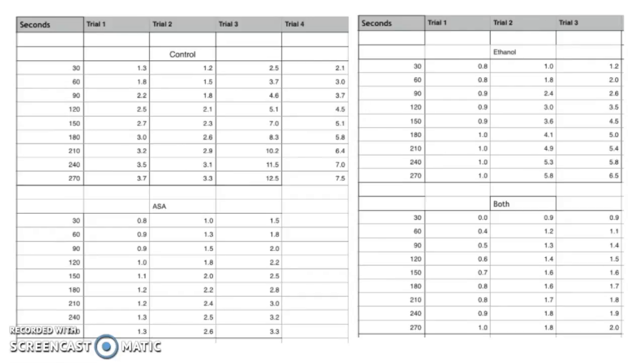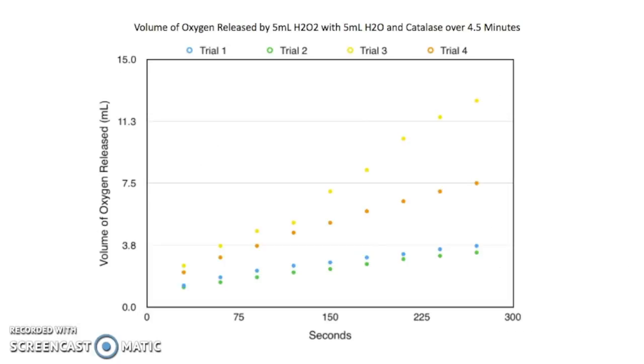The day 2 trials all released a larger volume of oxygen than their day 1 counterparts, even though the same materials were used and the same procedure was followed. It is possible that the catalase was either oxidized or closer to optimal temperature and pH on the second day and therefore more effective. The first is our control, which was 5 milliliters hydrogen peroxide.